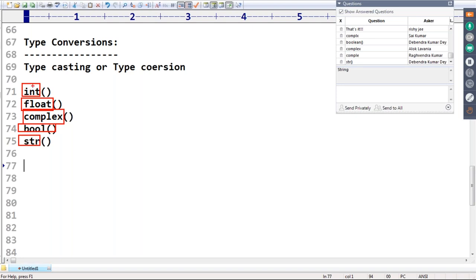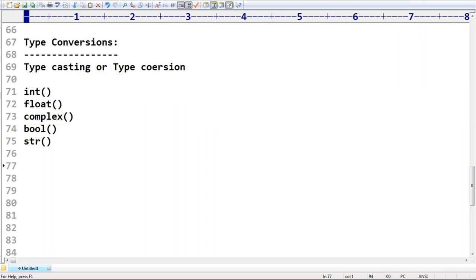The int function is the most commonly used function. Remember this one. We are always going to use the int function the most. What about the remaining? We will discuss them, don't worry. These are the fundamental data types. Observe that carefully. Now, let me discuss in a bit of detail how you can use these functions.